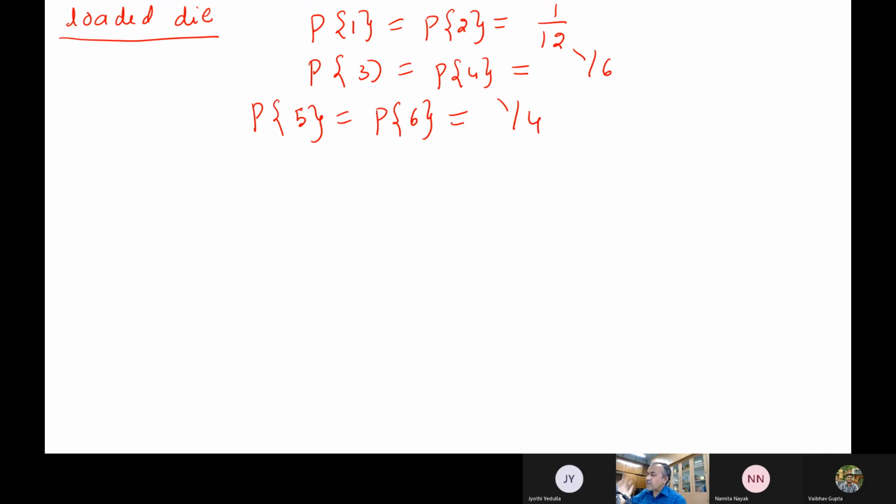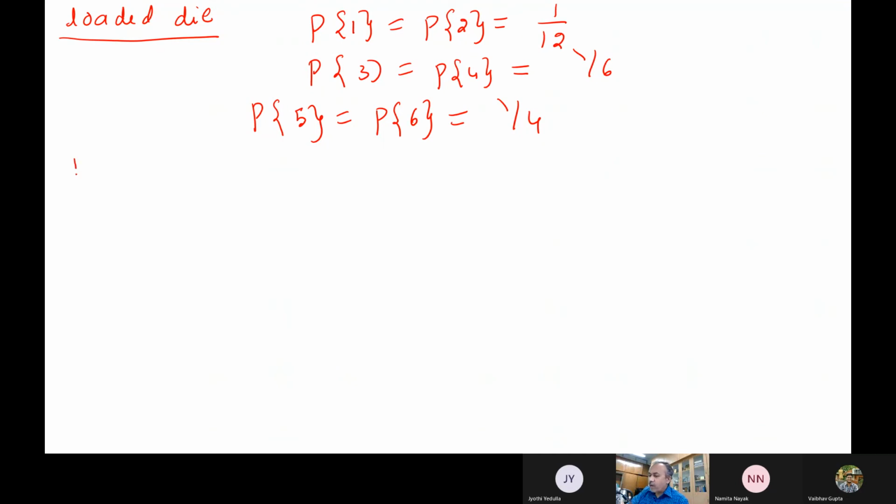The mass has been altered such that some numbers occur more often. So which number will occur frequently among all those 1, 2, 3, 4, 5, 6? Which is having more probability? 5 and 6 actually. Okay.